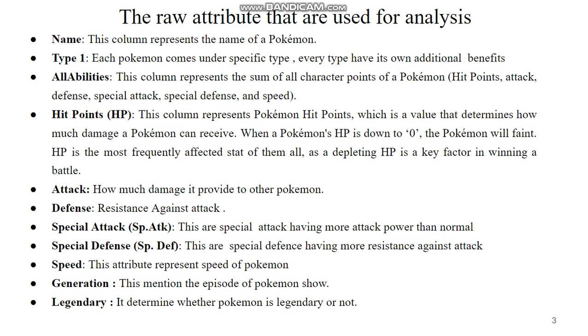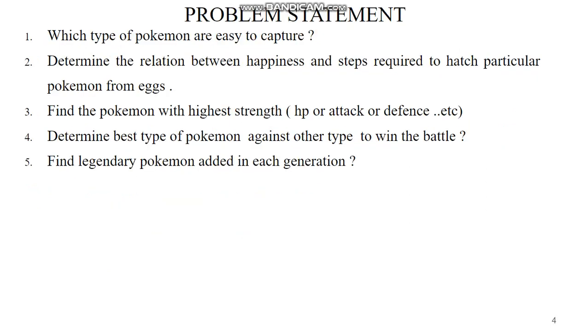The raw attributes that are used for analysis: name, type 1, all abilities. These are derived attributes: hit point, attack, defense, special attack, special defense, speed, generation, legendary.